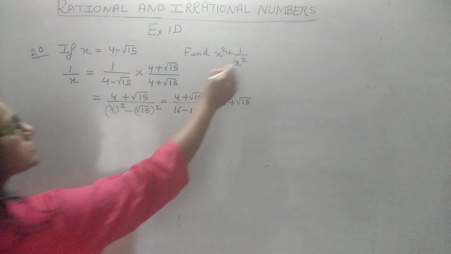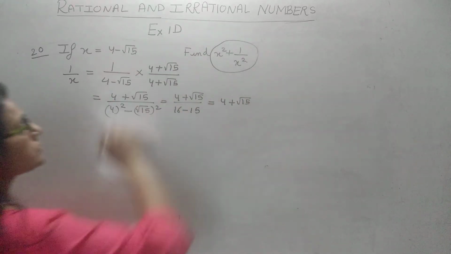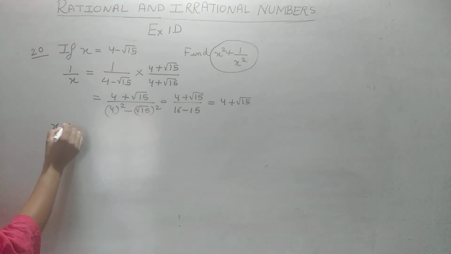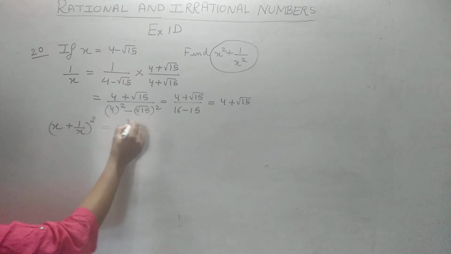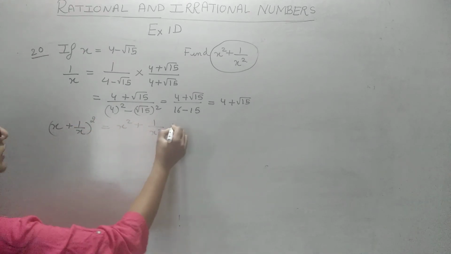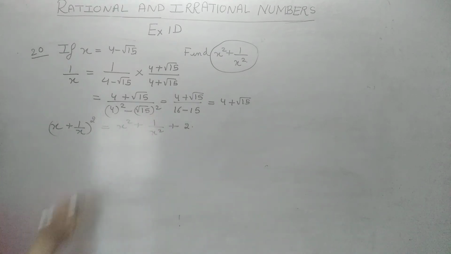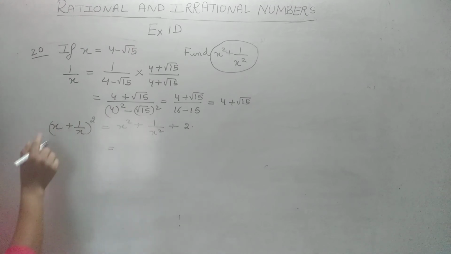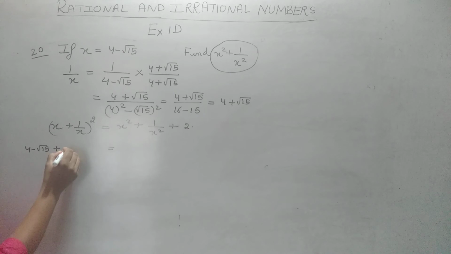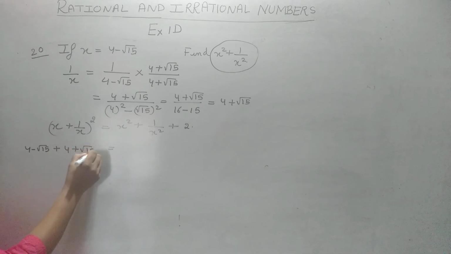Now the question is, we have to find out x square plus 1 by x square. How can we get it? Now you know what is x plus 1 by x whole square. You know this formula, we have done it in the expansions chapter. It is a square plus b square plus 2 into a into b. What is x? x is 4 minus root 15. What is 1 by x? 4 plus root 15.